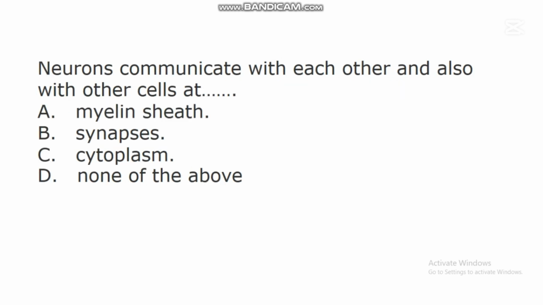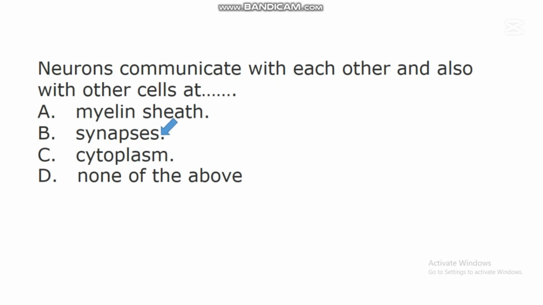The next question says, neurons communicate with each other and also with other cells at dash. A. Myelin sheath. B. Synapses. C. Cytoplasm. D. None of the above. In this question, the correct answer is B. Synapses.